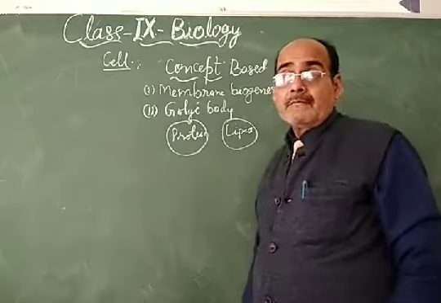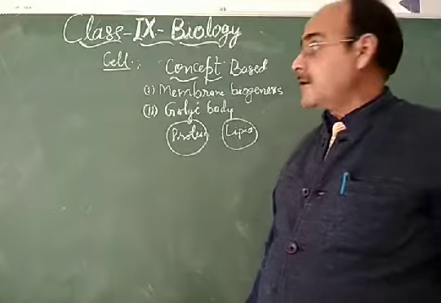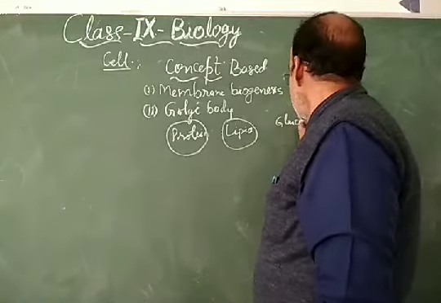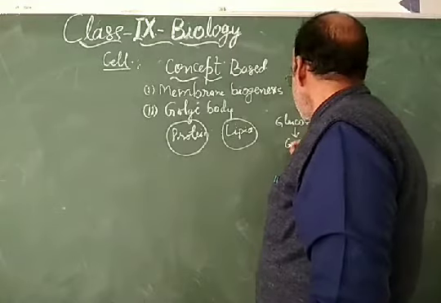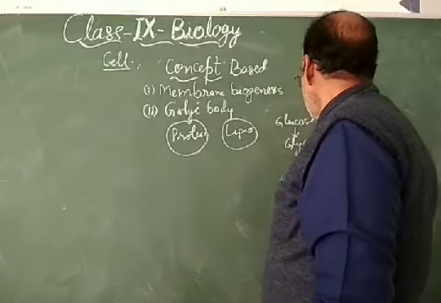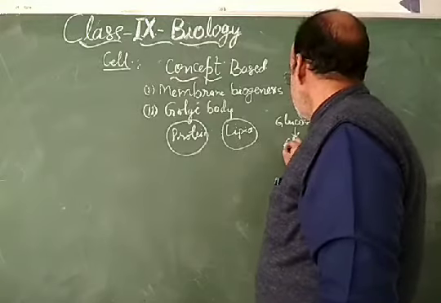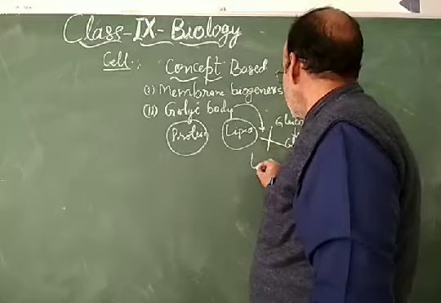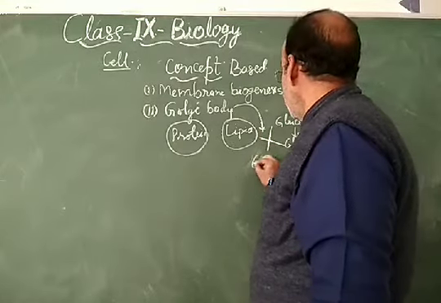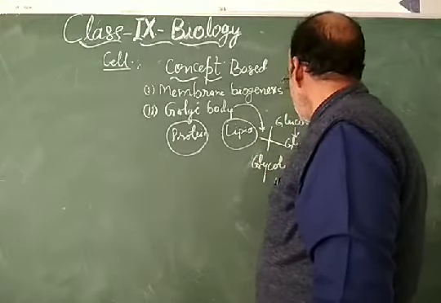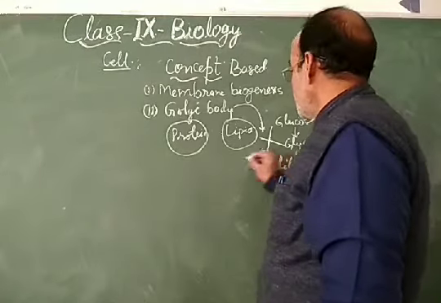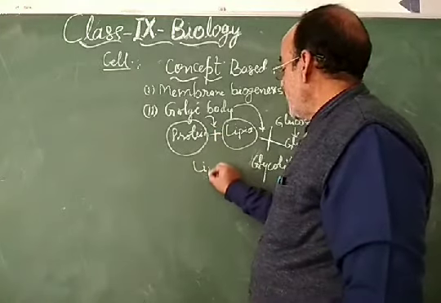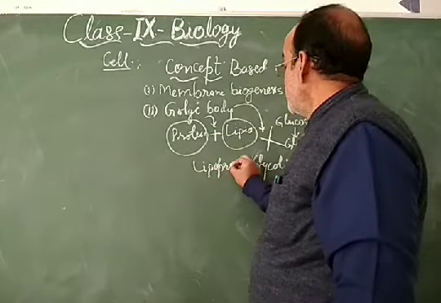Glucose, that is simple sugar, gets converted into glycogen, and this glycogen gets combined with the Golgi body to form glycolipid. The formation of lipid plus protein is done by the Golgi body, and that is called lipoprotein.